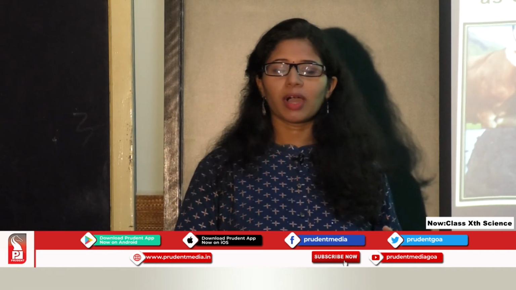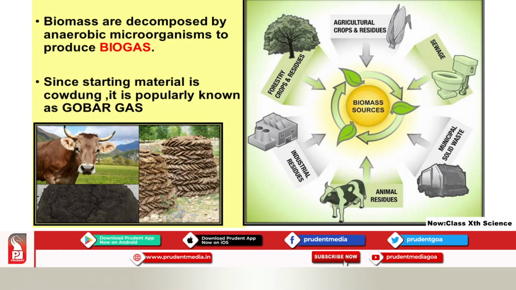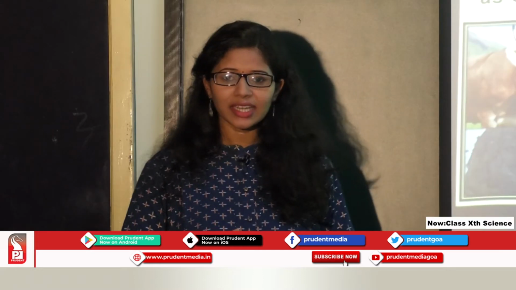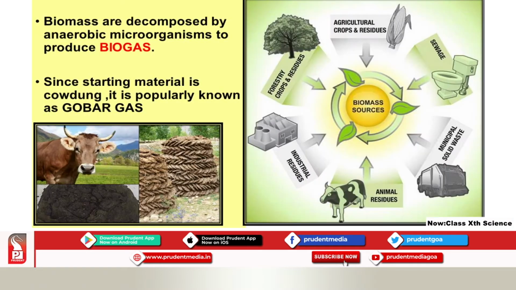When biomass is decomposed by anaerobic microbes, I repeat, anaerobic microbes, those microorganisms which do not need oxygen, they produce what is called biogas. So from the biomass, we get a useful component which is called biogas.